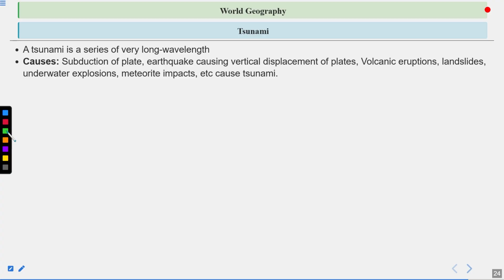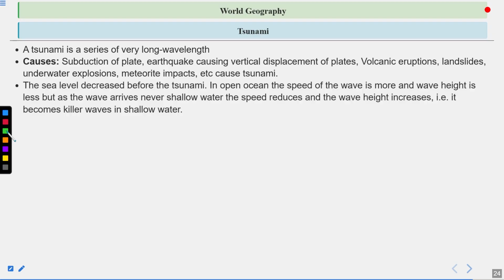These are called tsunamis, and they are also called harbor waves. The sea level decreases before the tsunami. In the open ocean, the speed of the wave is more and the wave height is less. But as the wave arrives near shallow water, the speed reduces and the wave height increases. That is, it becomes a killer wave in shallow water.